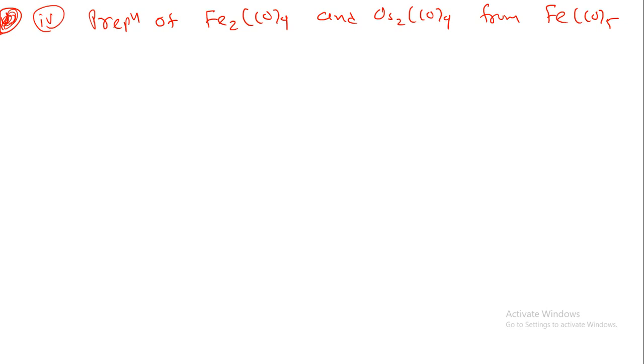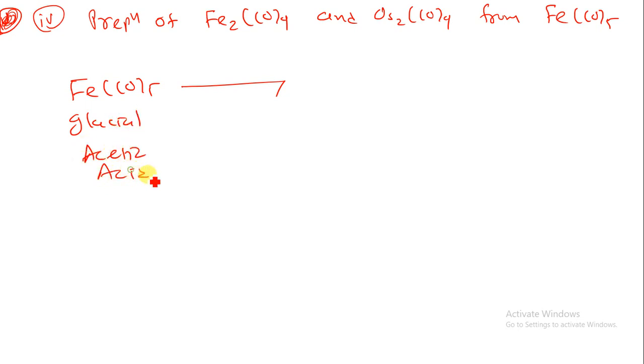When we have a cool solution of FeCO5 and OsCO5 in glacial acetic acid, irradiated with ultraviolet light, Fe2(CO)9 and Os2(CO)9 are obtained. So here I am having FeCO5. When I dissolve this molecule in glacial acetic acid and irradiate it under UV light, what will happen? The dimerization takes place.